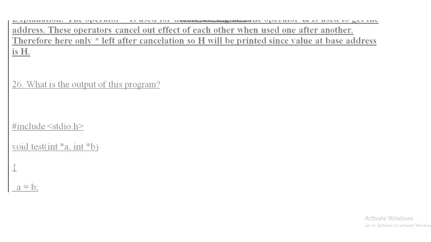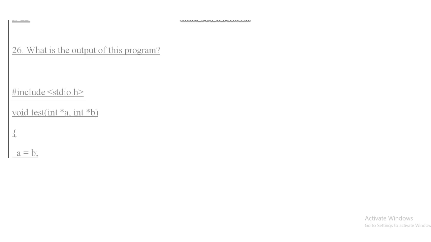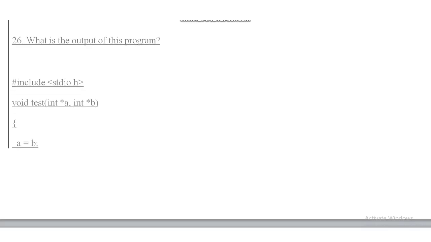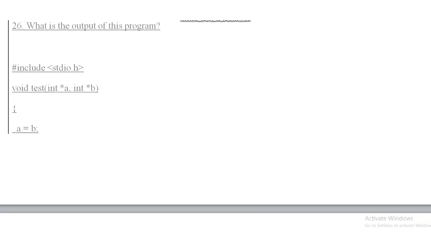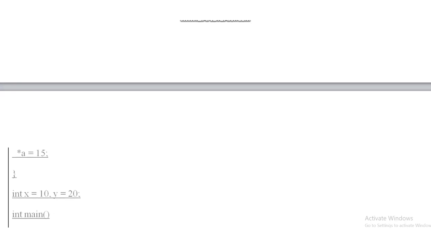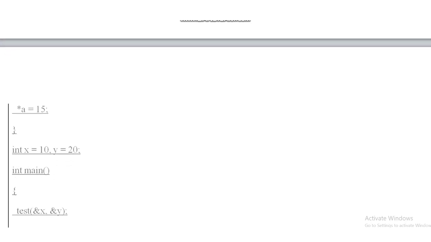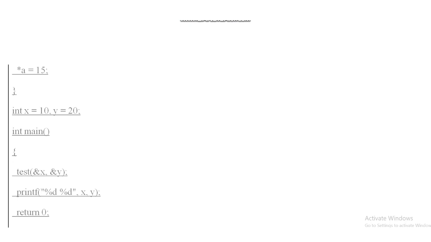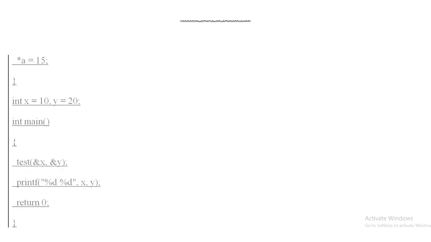Question number 26. What is the output of this program? Here in this program, in a test function, two pointers are passed, that is A and B, where A equal to B, and pointer A equal to 15. Integer x equal to 10 and y equal to 20.